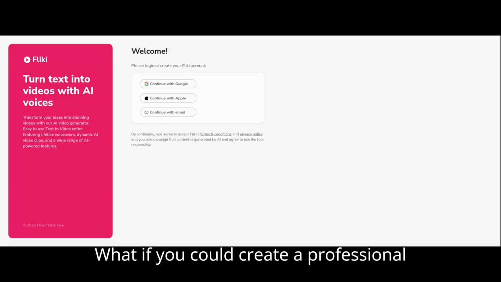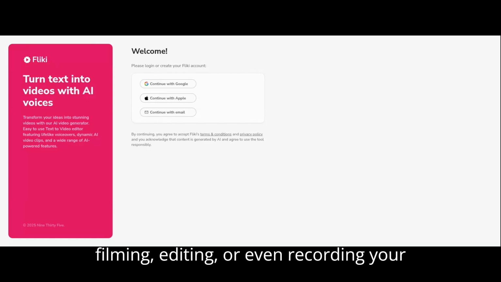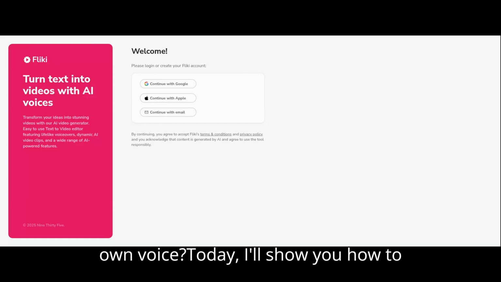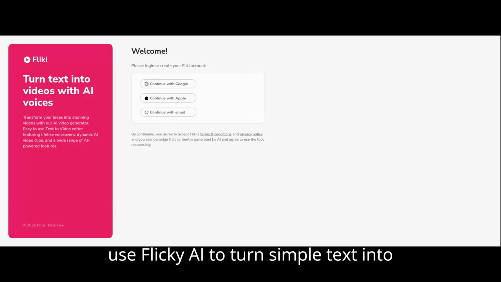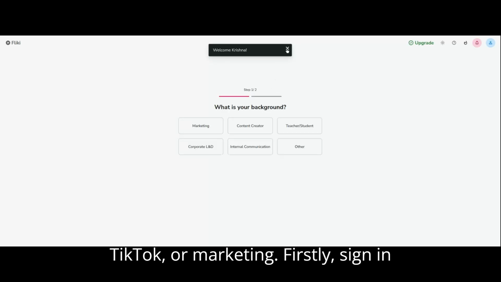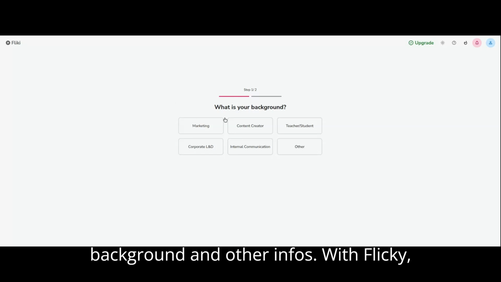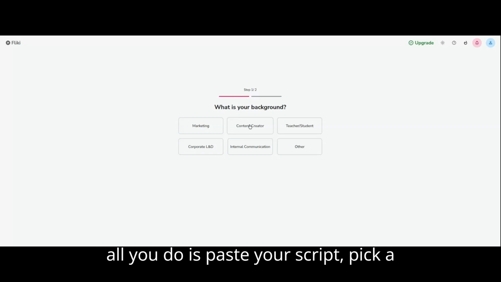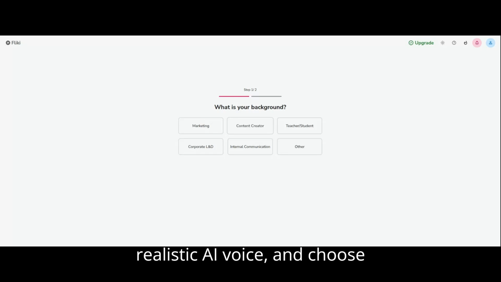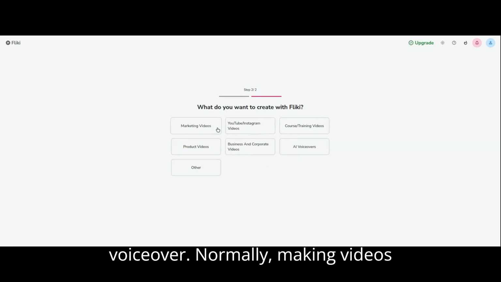What if you could create a professional video in just minutes, without filming, editing, or even recording videos? Today, I'll show you how to use Flicky AI to turn simple text into stunning videos, perfect for YouTube, TikTok, or marketing. Sign in with your Google account and write your background and other details. With Flicky, all you do is paste your script, pick a realistic AI voice, and choose visuals. In seconds, your video is ready, complete with music and voiceover.